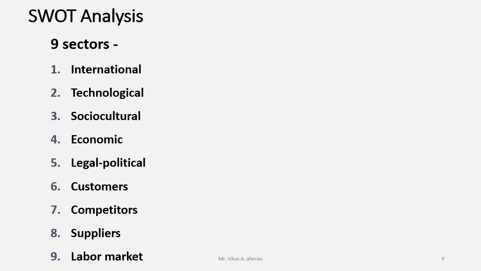Eighth one is the suppliers, because the role of suppliers is very important. And ninth one is the labor market. So most of the organizations try to collect the information from one or more of these 9 sectors, and they carry out the SWOT analysis.